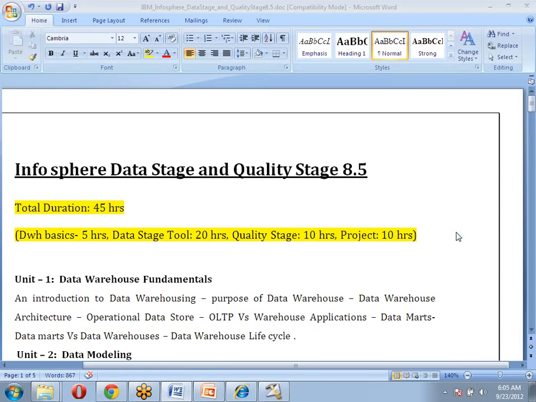Because we need to know all. For example, you may get a project loading from Oracle source into a Teradata target, but some other people may get a different setup. Most of the time we will not get Teradata as source and load into Oracle. We are going to get different databases as source like DB2, Oracle and Sybase, and sometimes flat files, text files. How to load those into Teradata we can also see. Okay, that will be great.